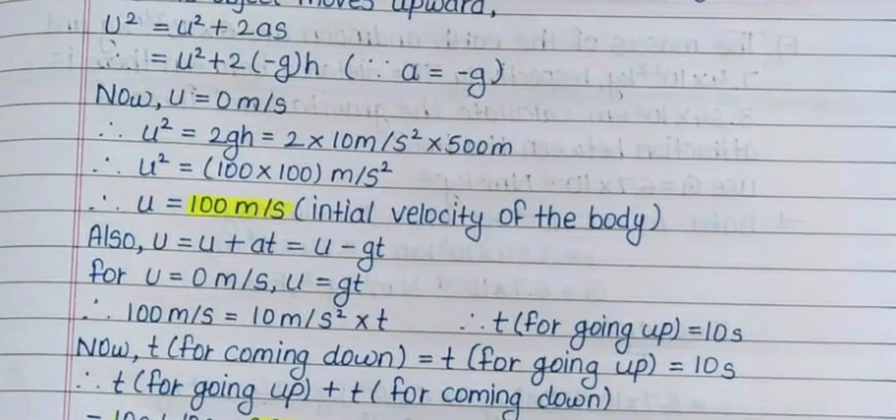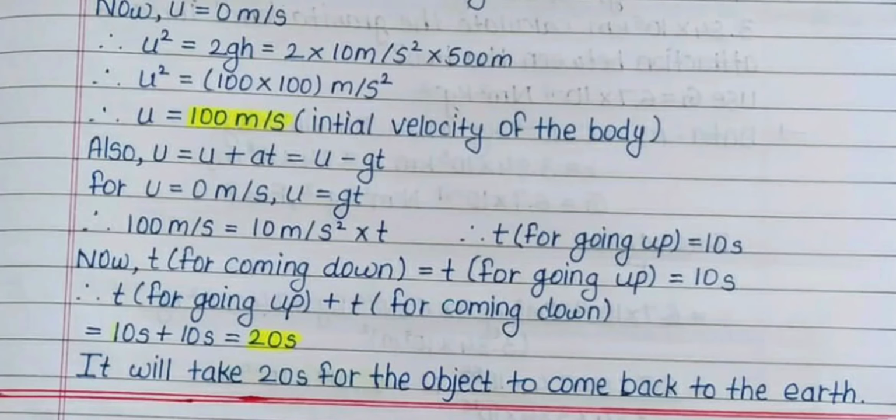So u is equal to 100 meter per second, the initial velocity of the body. Also, v is equal to u plus at, which is equal to u minus gt. For v equal to 0 meter per second, u is equal to gt. So 100 meter per second is equal to 10 meter per second square into t. So t for going up is equal to 10 second.